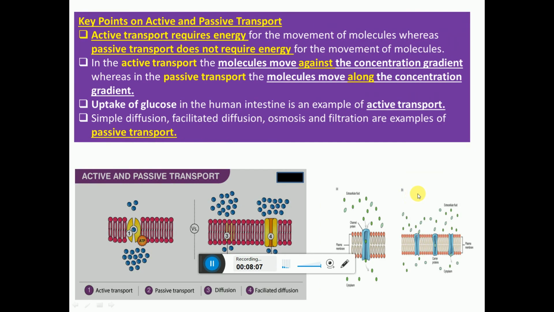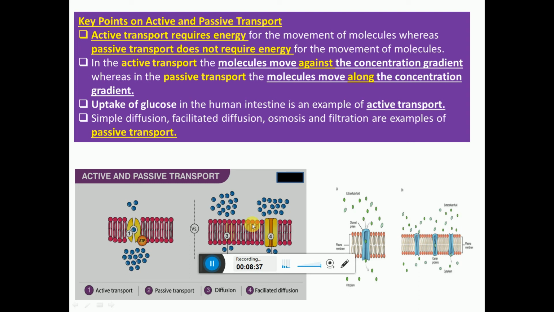So it is shown in the figure. Key points of active and passive transport. Active transport requires energy for the movement of molecules, whereas passive transport does not require energy. In active transport, the molecules move against the concentration gradient, whereas in passive transport molecules move along the concentration gradient. Uptake of glucose in the human intestine is an example of active transport. Simple diffusion, facilitated diffusion, osmosis and filtration are examples of passive transport.